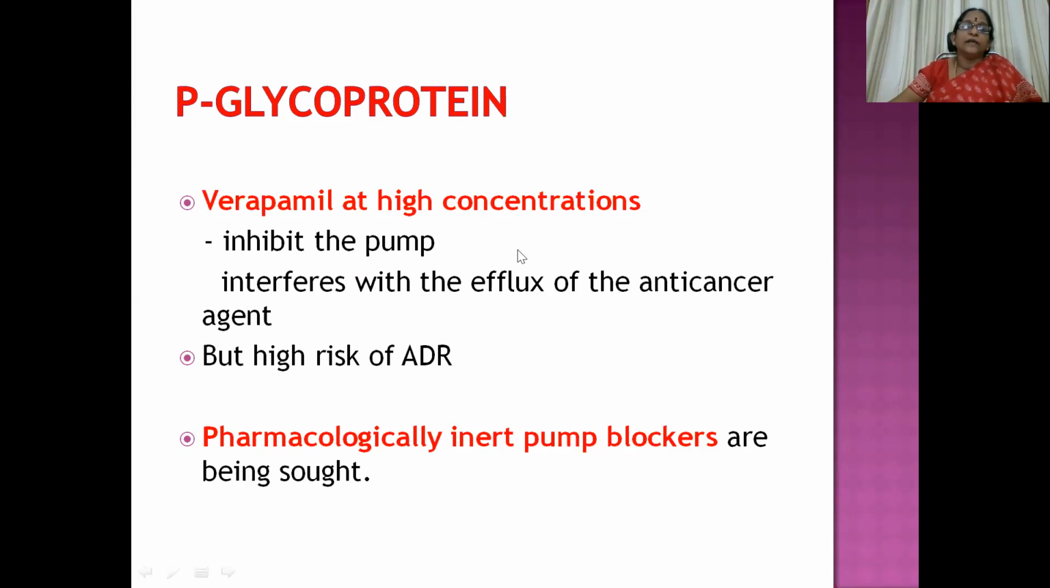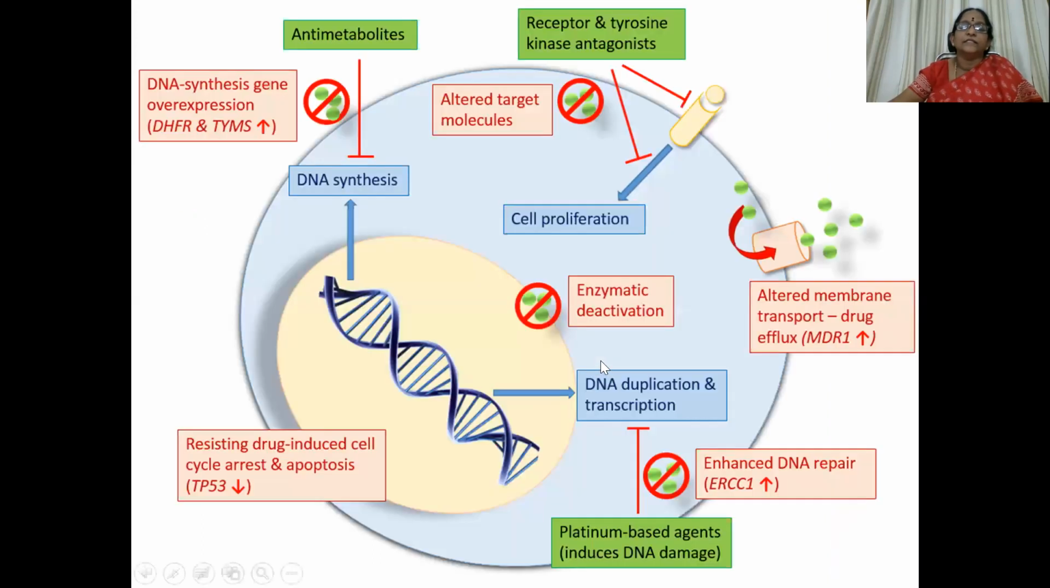Because this P-glycoprotein acts like a flex pump and just expels the cytotoxic drug, we have to use drugs which can inhibit that pump. For example, verapamil at very high concentration interferes with the effects of the anti-cancer drugs, but because we are using this drug at a higher concentration, the drug itself is going to produce a high risk of ADR. So for that reason, scientists are going to develop pharmacologically inert pump blockers, because they don't have any toxic potential. It is still under research.